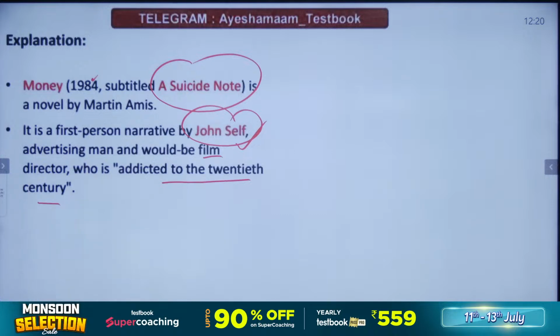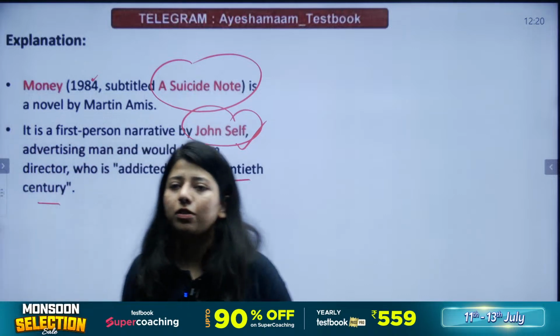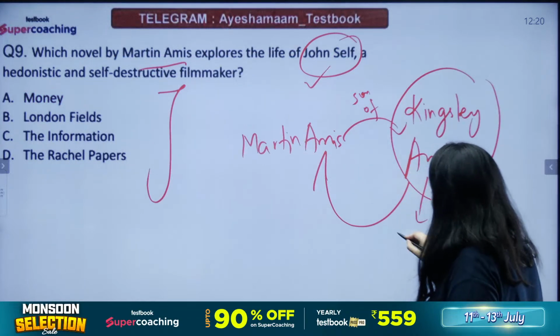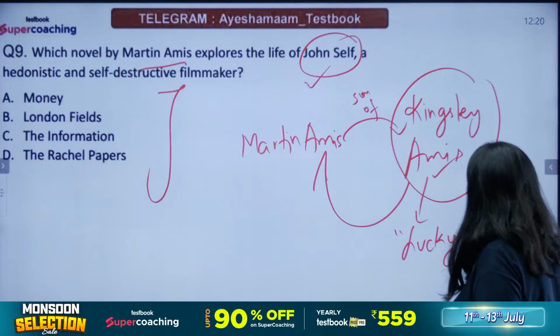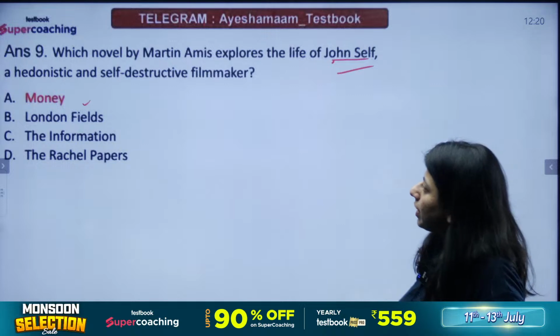Chaliye, let's move on to the next question. Yes, Kingsley Amis, who wrote Lucky Jim. That's very, very nice. Good. Lucky Jim was written by Kingsley Amis. The novel was called Lucky Jim, and Kingsley Amis was friends with Philip Larkin. चलो next question पर आ जाते हैं.